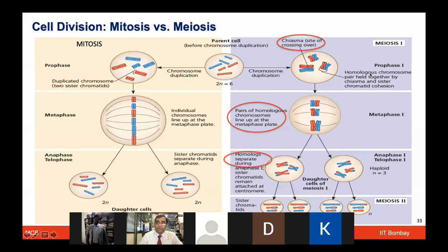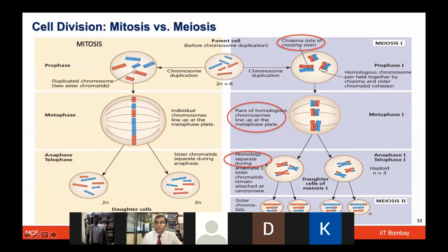So after prophase 1, which was like the prophase of mitosis, the major change was that homologous chromosomes came together and exchanged some material. After that, they are again pairing together and forming on the metaphase plate. The metaphase 1 event happened. And then these homologs are now getting separated. So what we have seen now is that the red ones have exchanged some material with the blue ones, and the blue one has exchanged material with the red one. And now both of them have some recombinant event that had happened. Therefore, we can see some gene shuffling is happening, and some characteristics from both the parents are being seen in children eventually, right? So this is the process of meiosis.